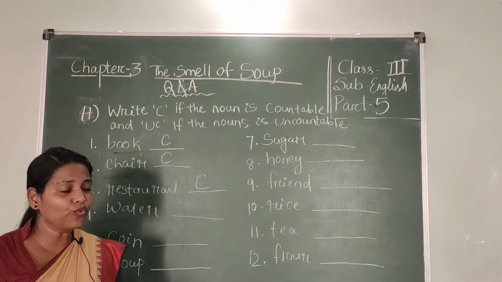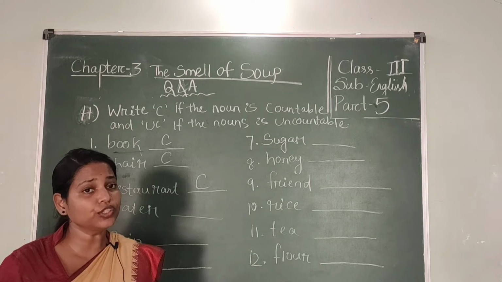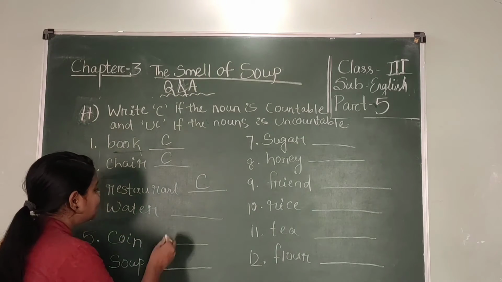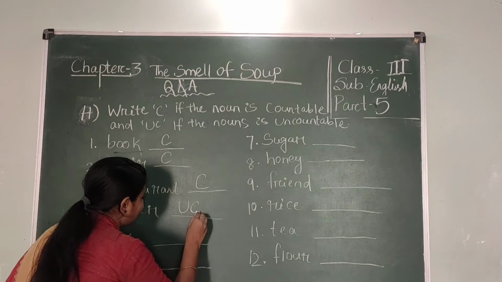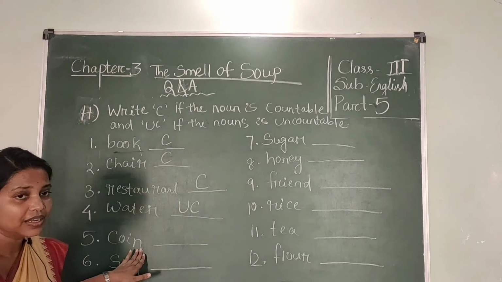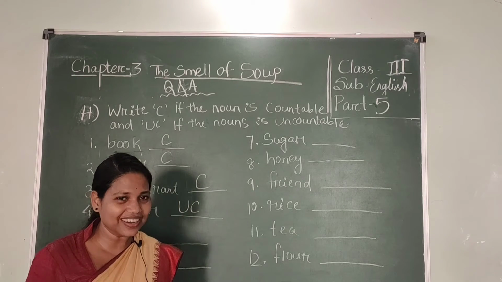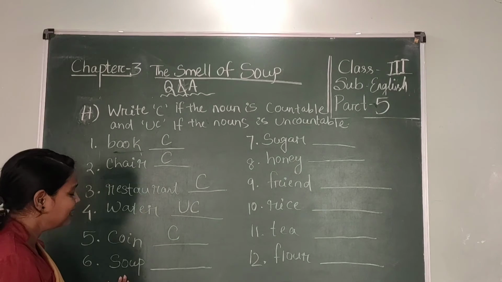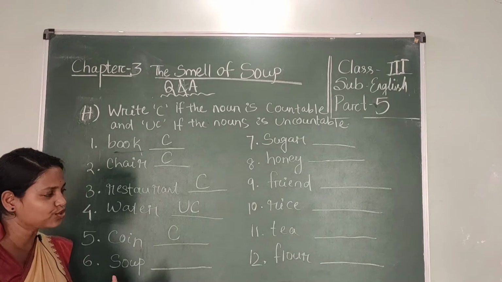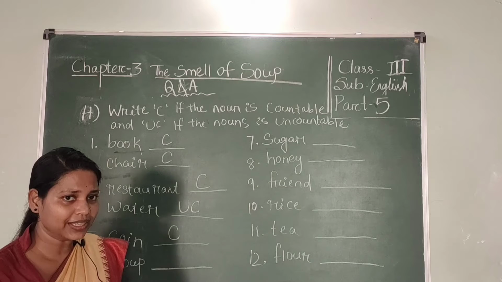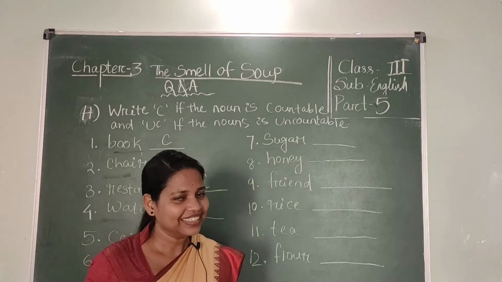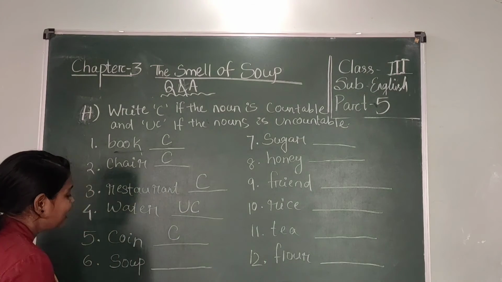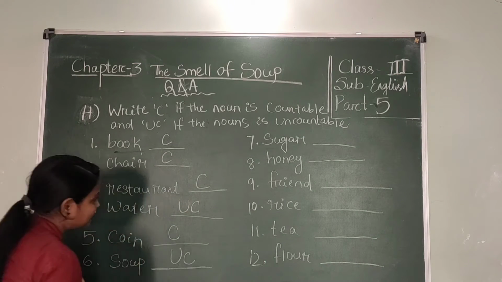Number 4, water. Already I have told you water is an uncountable noun because we can't count the water. So you write UC. Coin. Yes, students, we can count the coins. So it is a countable noun. Okay. Now soup. Number 6 is soup. Can you count the soup? No, we can't count the soup. So it's an uncountable noun.